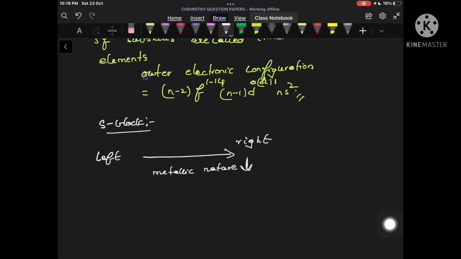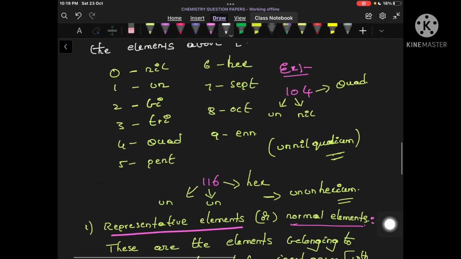In the s block we have only two groups. Lithium, sodium, potassium, rubidium, cesium and francium is one group. The second group is beryllium, magnesium, calcium, strontium, barium and radium. So these are the two groups present in the s block. Let us see the periodic table.